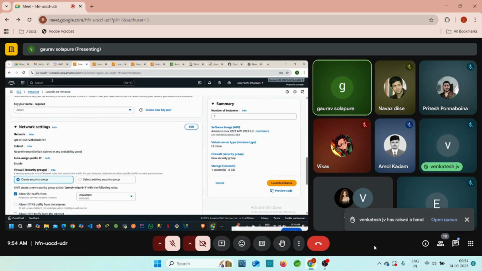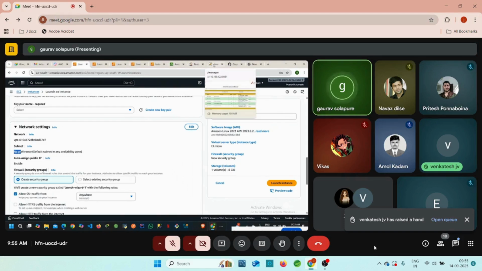a virtual private cloud. At that moment, you can go to the service, search for VPC, and create the private subnet as well. But right now, for every virtual machine, our network comes from the virtual private cloud, which is the public subnet. Anyone can access this subnet, guys. See, no preference. It means default, according to the availability zone. Here it is already mentioned, no preference, default subnet in any availability zone. The default subnet is public only.